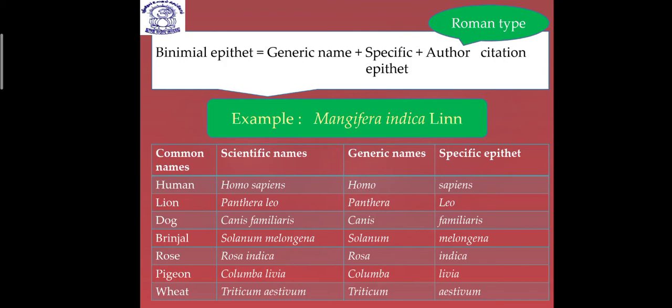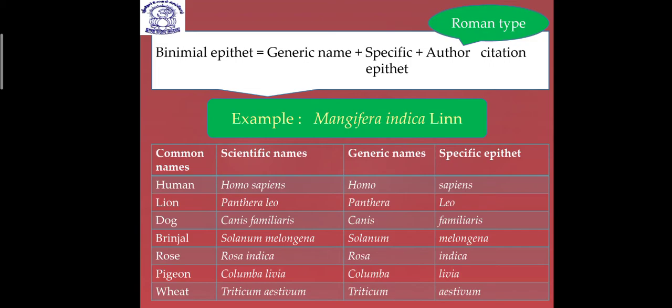Now, I just told you that when the author citation or author name is added, it is in Roman type and comes after the specific epithet. Binomial nomenclature is genus name and specific epithet, but a trinomial-style full citation is generic name, specific epithet plus author citation.